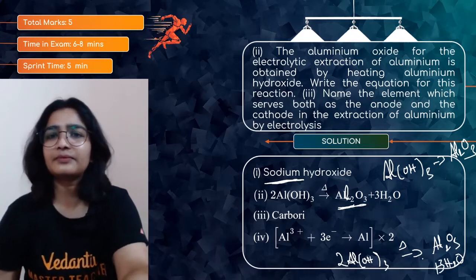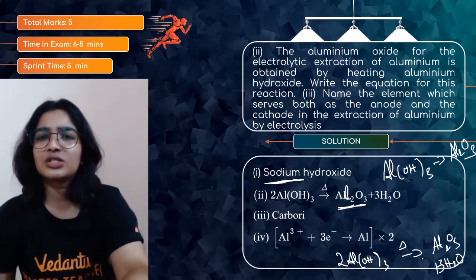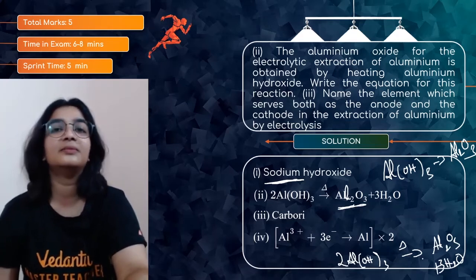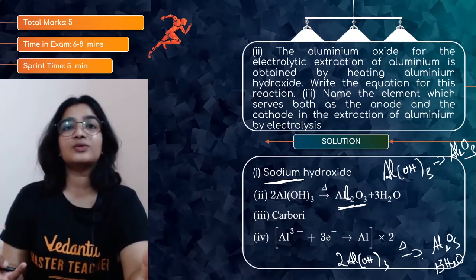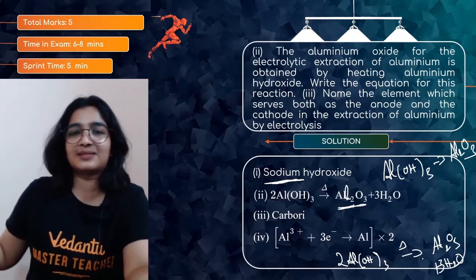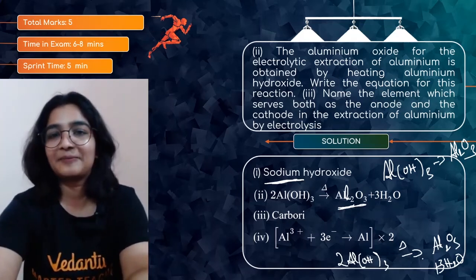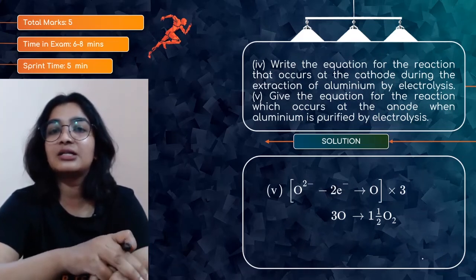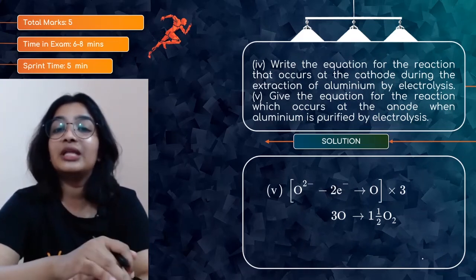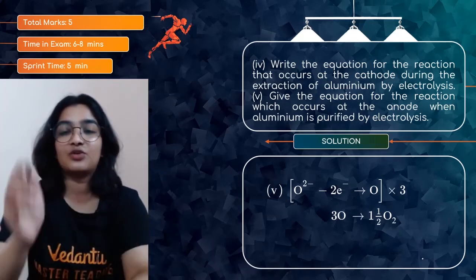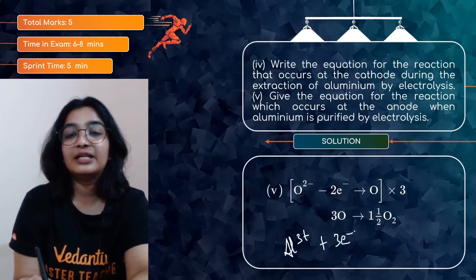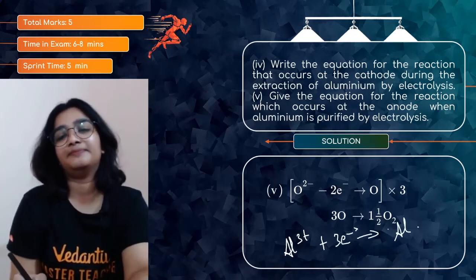Name the element which serves both as anode and the cathode in the extraction of aluminium. Carbon, right? We are using graphite electrodes. Question number 4. Write the equation for the reaction that occurs at the cathode during the extraction of aluminium by electrolysis. So at cathode, Al3+ plus 3 electrons gives aluminium.